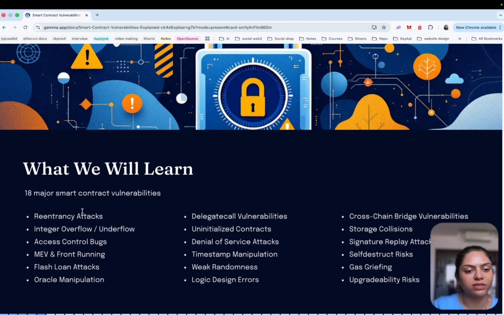First is reentrancy attacks, then integer overflow and integer underflow, access control bugs, MEV and front running, flash loan attacks, oracle manipulation, delegatecall vulnerabilities, uninitialized contracts, denial of service attacks, timestamp manipulation, weak randomness, logic design errors, cross-chain bridge vulnerabilities, storage collision, signature replay attack, self-destruct risk, gas griefing, upgradability risk, and there are many others also, but we cover these 18 major ones.